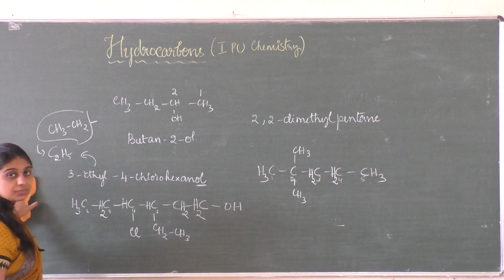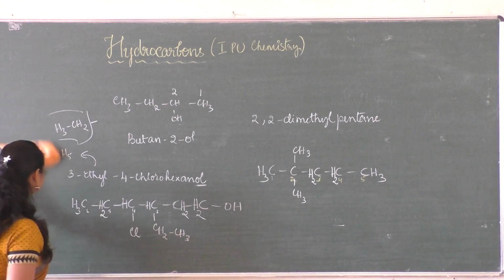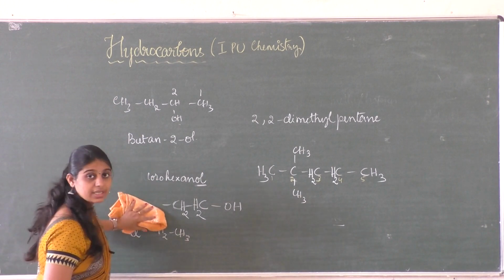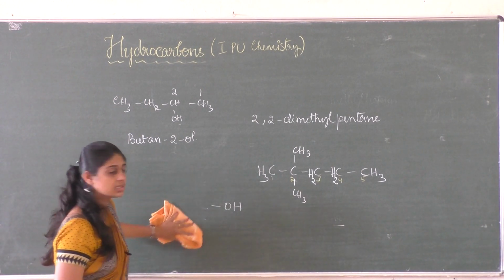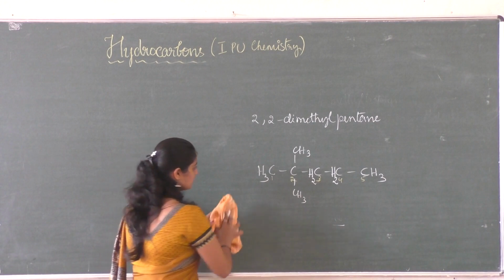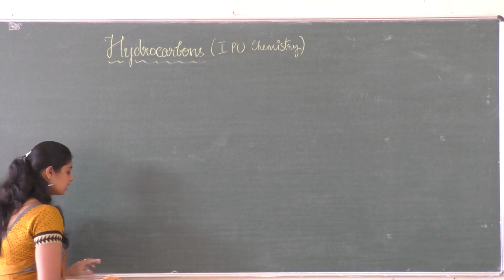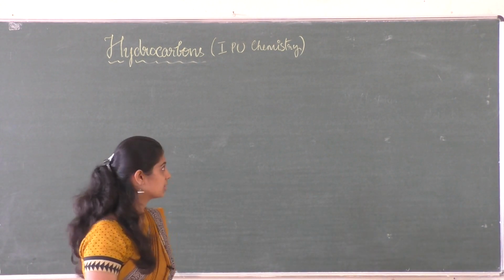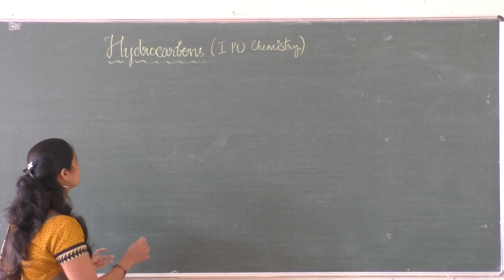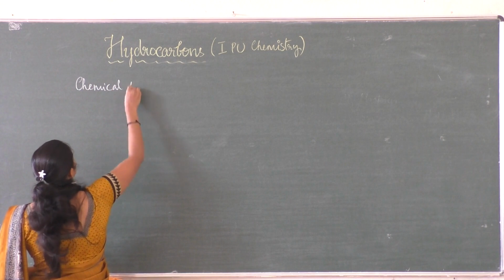So the next thing that we need to discuss is about the chemical reactions or the chemical properties of alkanes. So usually the alkanes are inert in nature, so that means it does not react with acids, bases or oxidizing agents or reducing agents at normal conditions. So even though these alkanes undergo certain chemical reactions under proper chemical conditions, it's about the chemical properties.